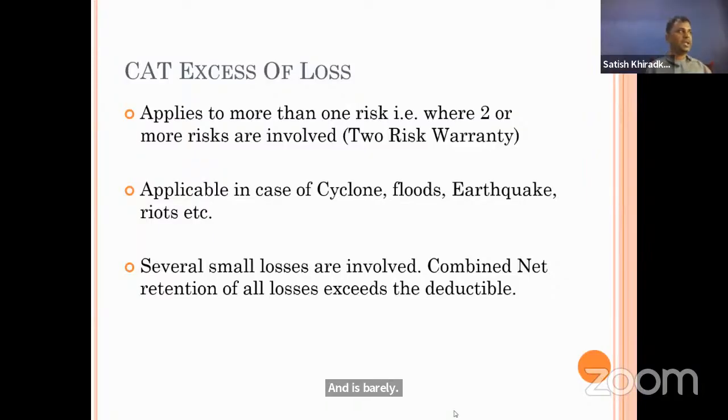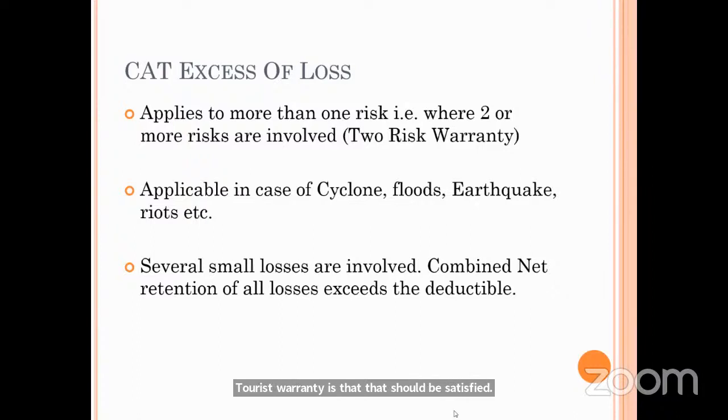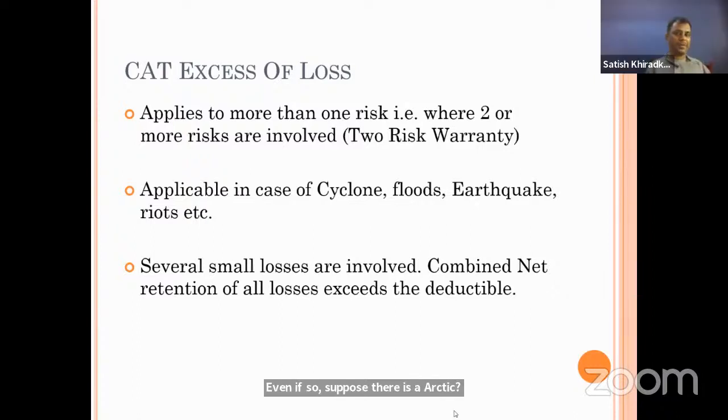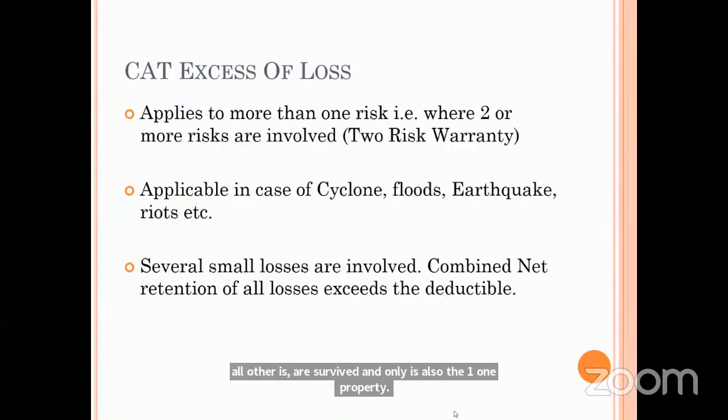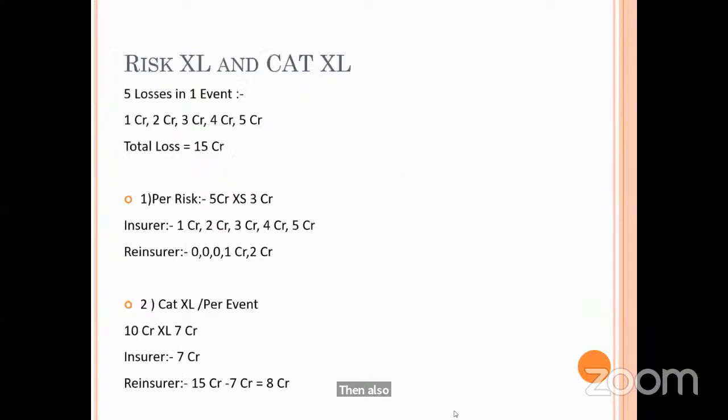That should be satisfied. Even if suppose there is an earthquake, even if the earthquake is a bigger one, but all other risks survived and only the one property is lost, then even though the earthquake is a catastrophe, the cat excess of loss will not pay because there is a warranty of two risk. Okay. Understood.